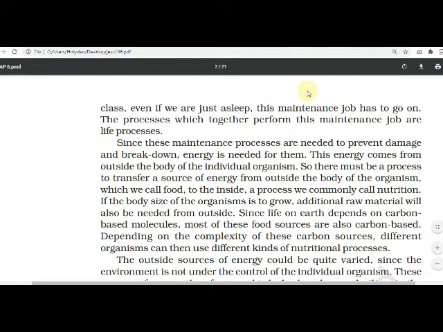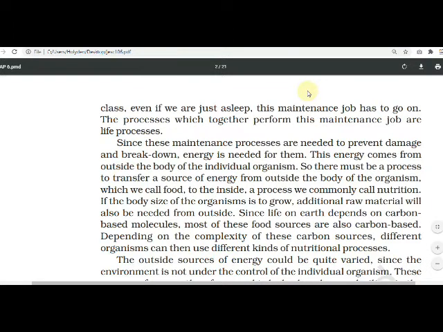So energy is required for the body to carry on these processes, yes or no? Without energy, these processes cannot run. And this energy comes from outside the body of the individual organism, by food. So, there must be a process to transfer a source of energy from outside the body of the organism, which we'll call food, to the inside.